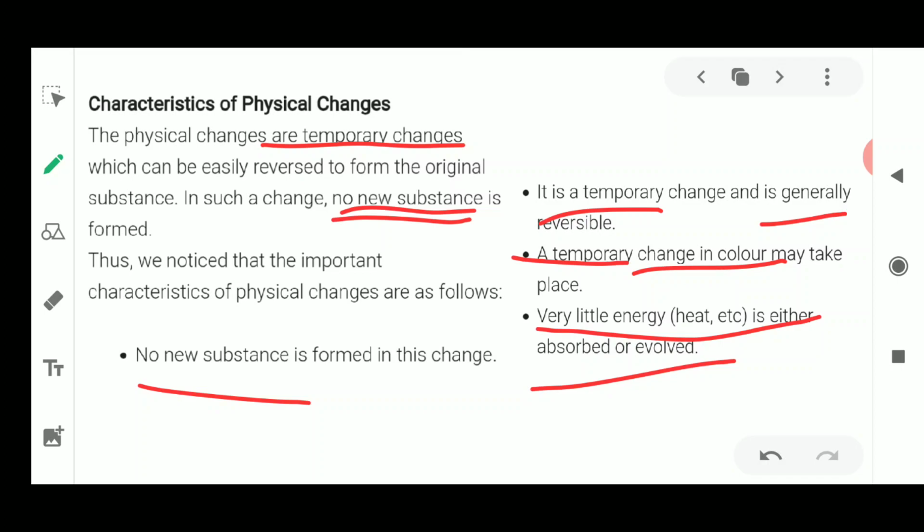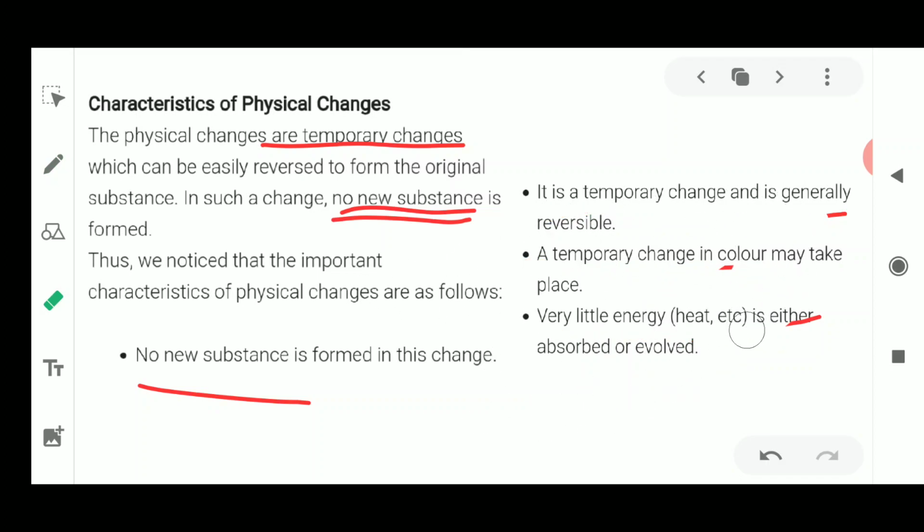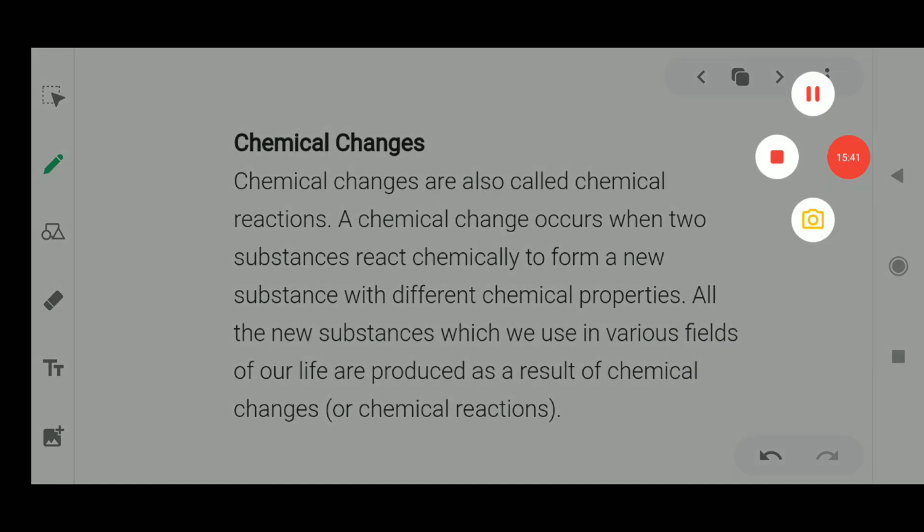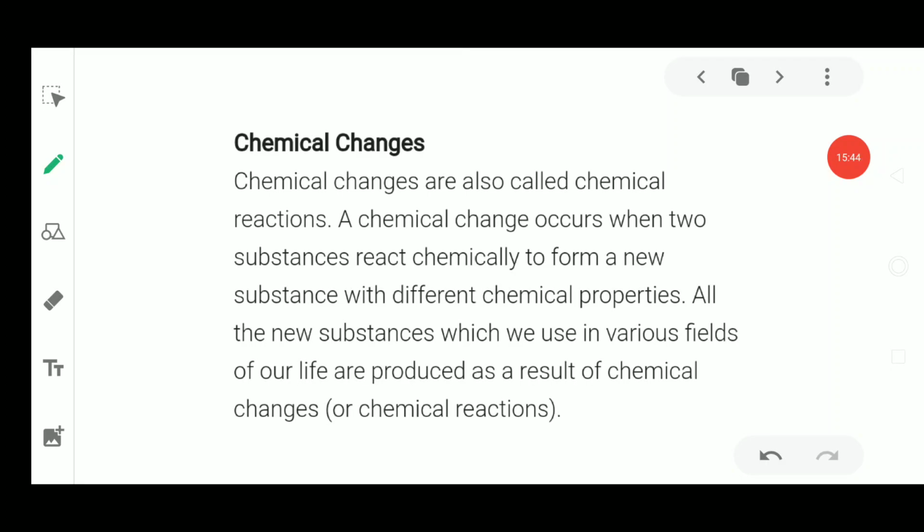These are the features of physical changes. If a change has all of these features, then only will it be considered a physical change. So this is about the characteristics of physical changes. The next category of change is the chemical changes.